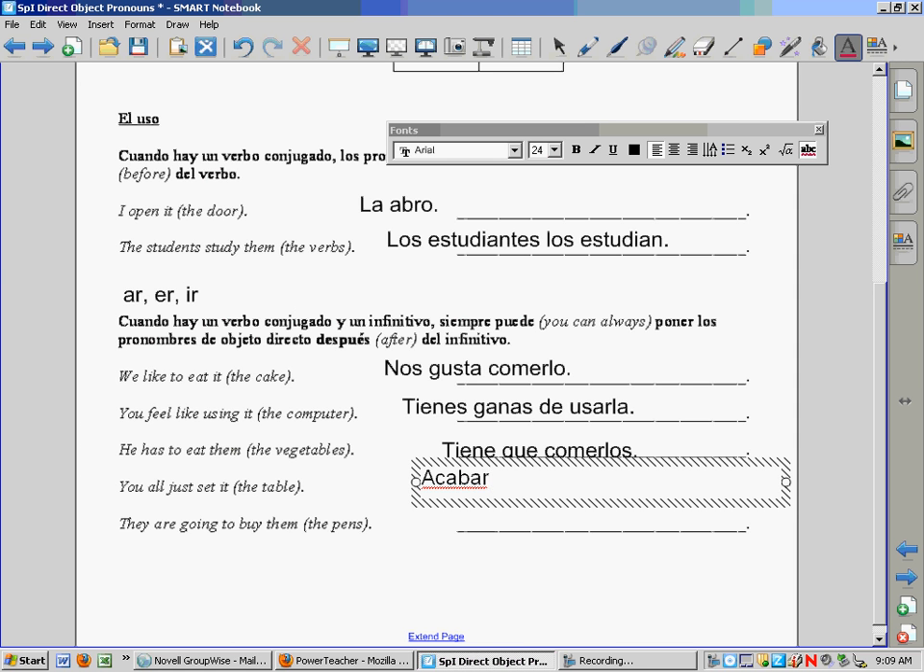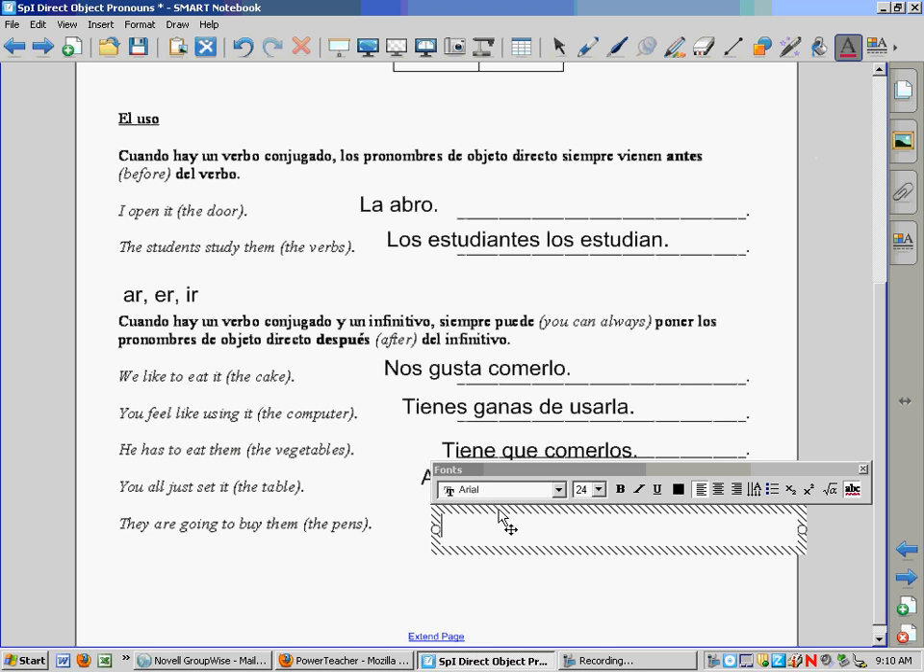So it's not acabar, since it's you all, we can use acaban, de, and then to set the table is the same as to put the table. So the word to put is poner, and table is la mesa. Since it's la mesa, we use la, we put it right at the end. It's all one word there, the end of poner, acaban de ponerla.